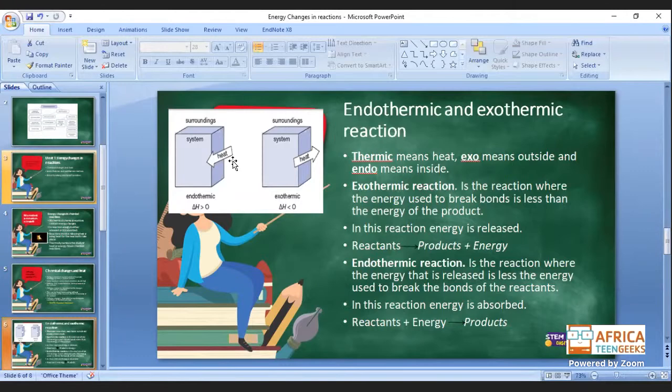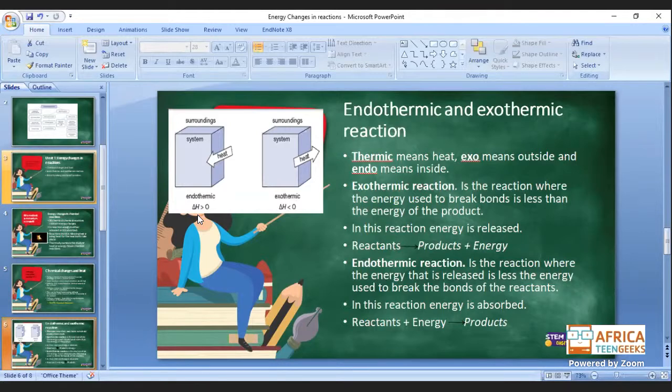So here you can see there's a little summary. You can also get it on your Oxford Successful textbook. It says in an endothermic system, the surrounding heat is absorbed, and in this system, the heat is released on exothermic. So in endothermic, the change in enthalpy, so you always know when you see the H, it's enthalpy. And what is enthalpy? It is the energy that is used to break or make bonds.